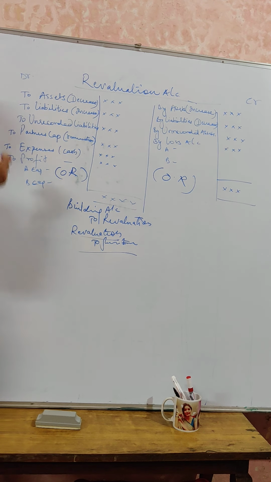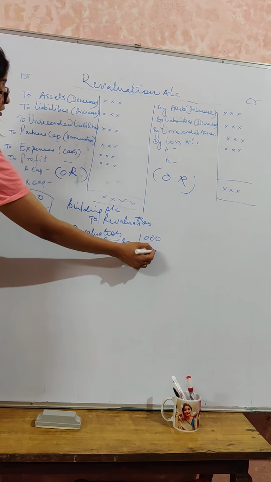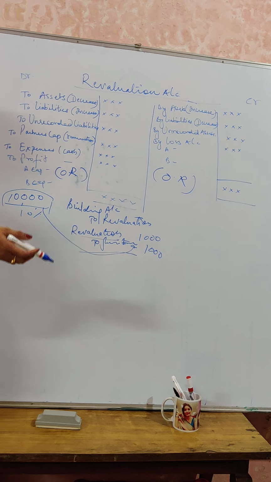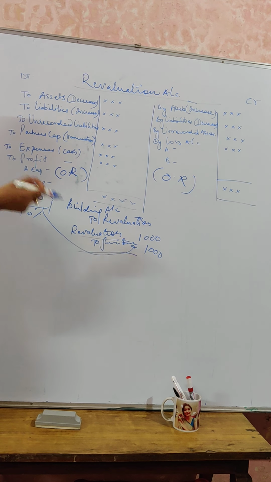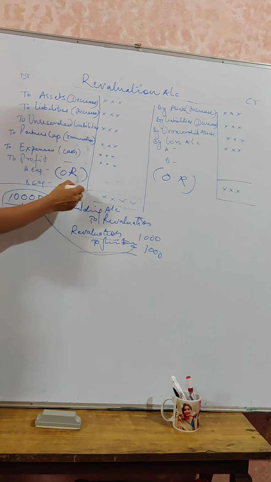Let us take an example. Say for example, you had 10,000 of furniture and there is 10% to be depreciated on the admission of a partner. So you have to record only 10% of this towards your revaluation account, not 9,000, not 10,000 minus 9,000. That revised figure we are going to show in the balance sheet. So any increase and decrease in the value of assets is to be recorded in the revaluation account. Okay, this is how we are going to prepare a revaluation account.